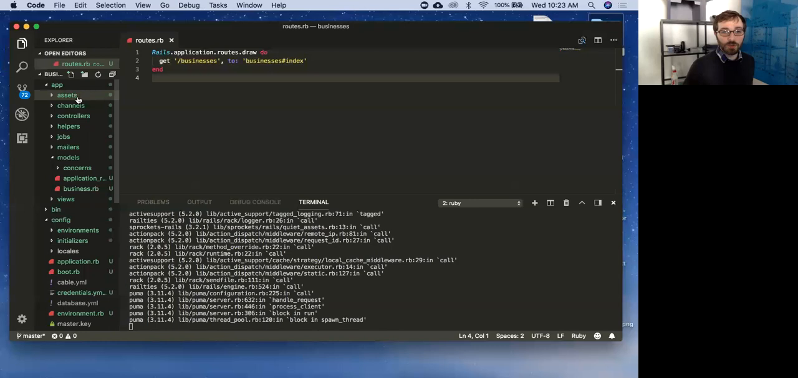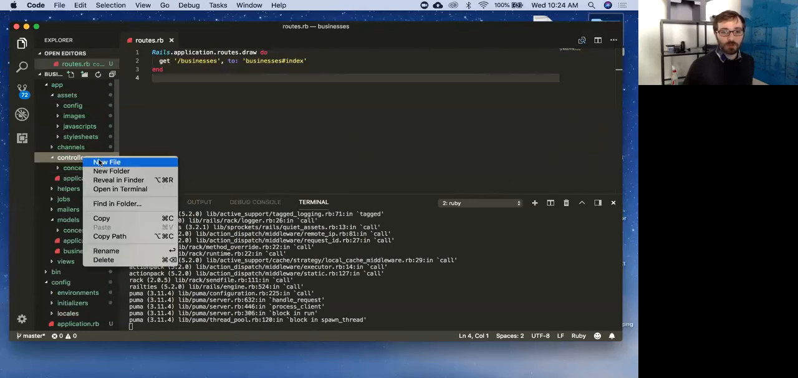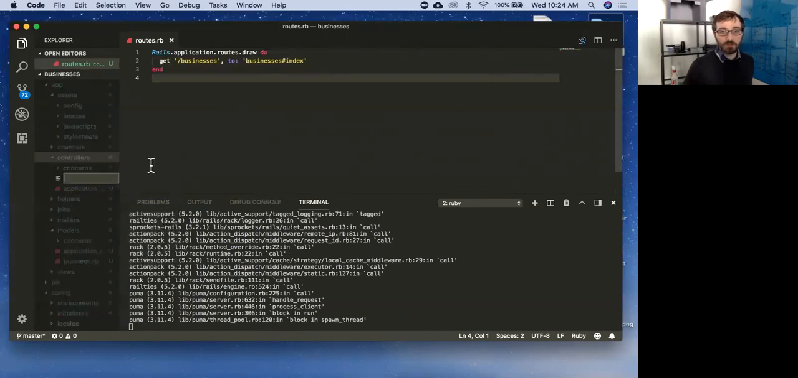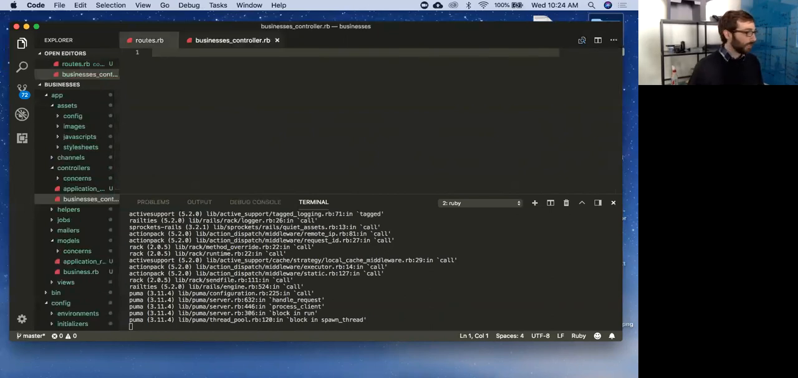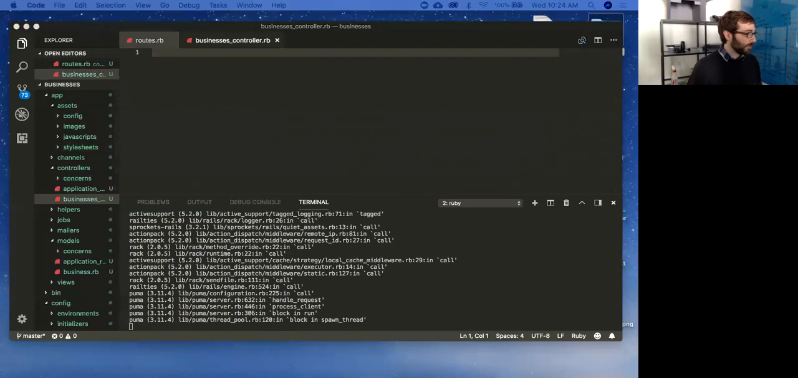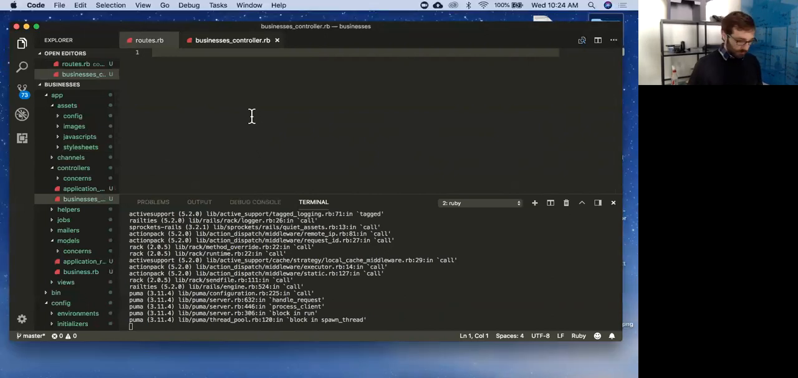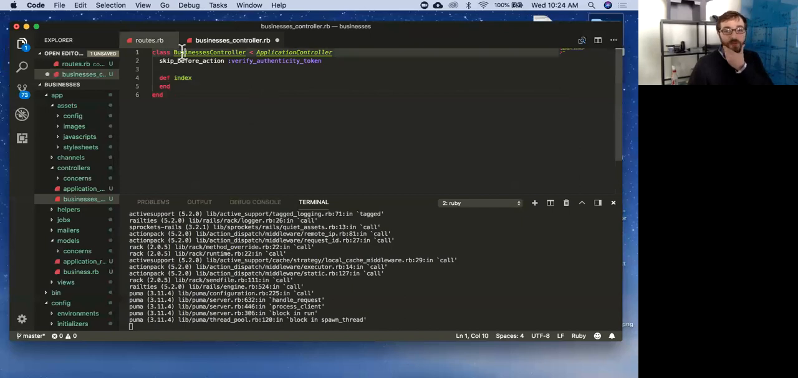We are going to go to controllers. In our controllers, I'm just going to make a new file. I'm going to call it businesses_controller.rb. Again, these file naming conventions are important. I'm just going to copy and paste some code here. Cool. So I have my businesses controller.